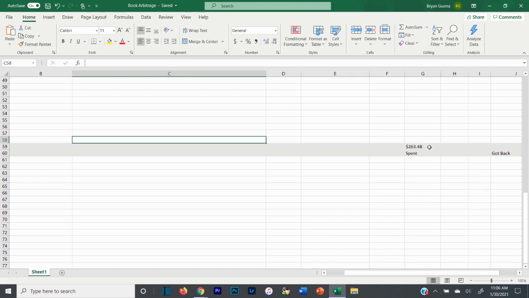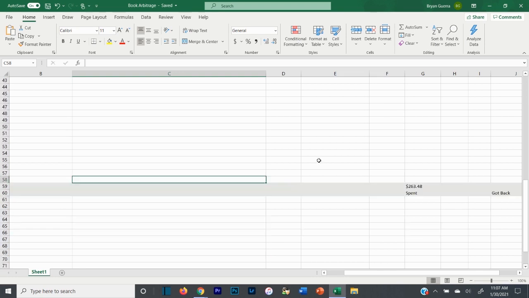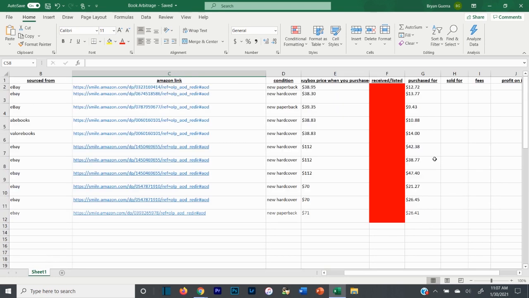It auto calculates at the bottom right here how much I've spent over the past, I don't know, roughly 2 hours. I haven't been sourcing for 2 hours straight, obviously. I've been on and off sourcing with eFlip, doing some other things and editing some videos for Resell You. It also calculates my profit margin on every single book, and overall total in the business for this specific month. I usually break it down month to month, and that's how I approach it, okay?